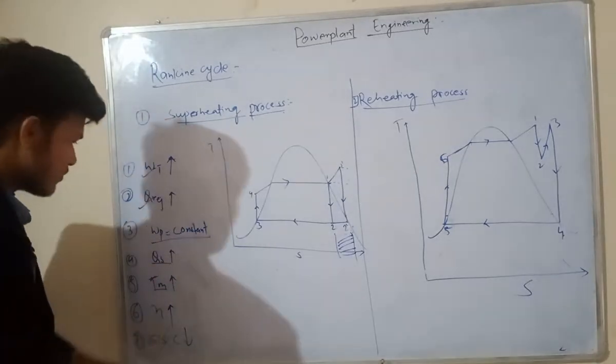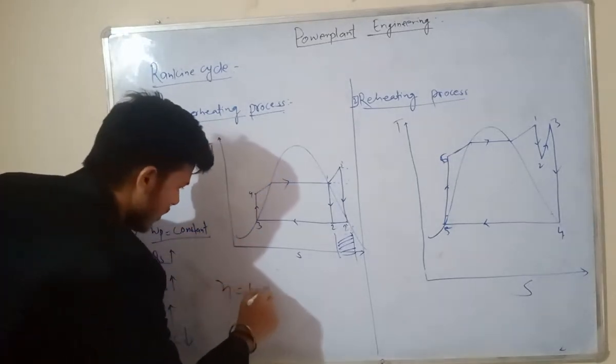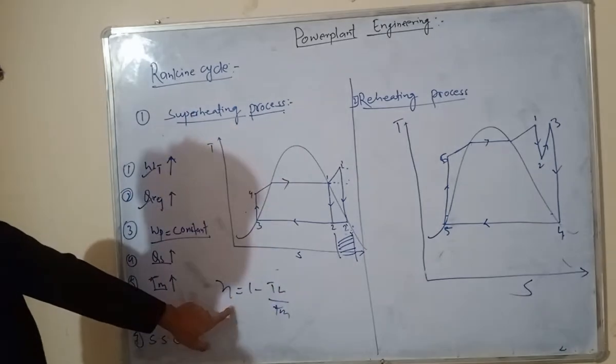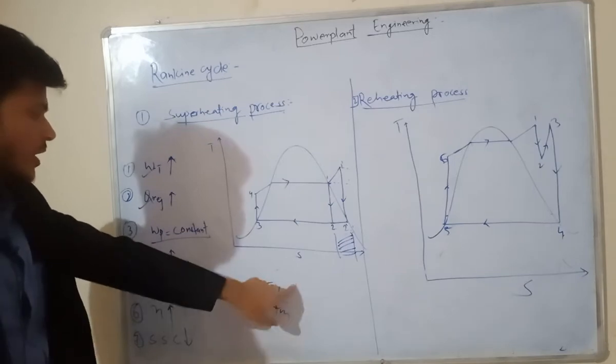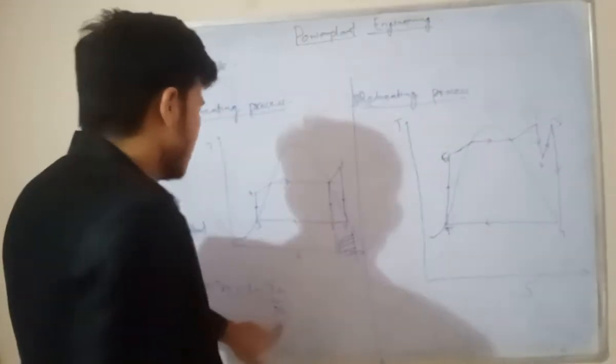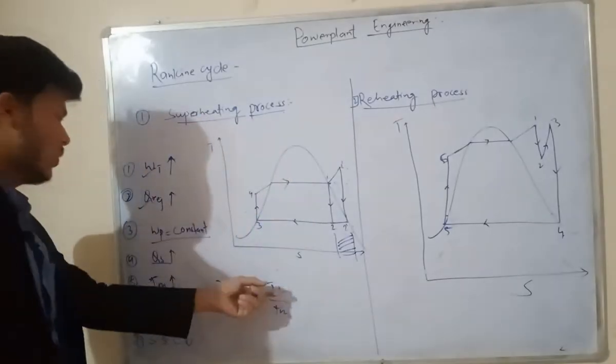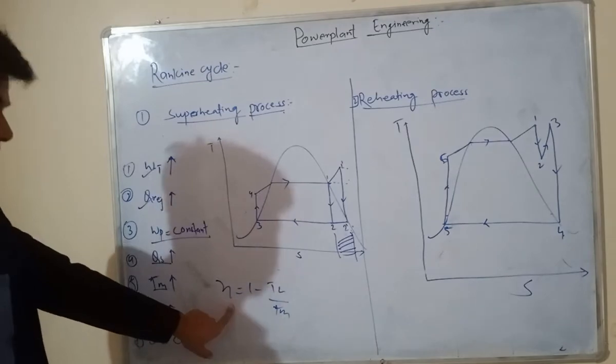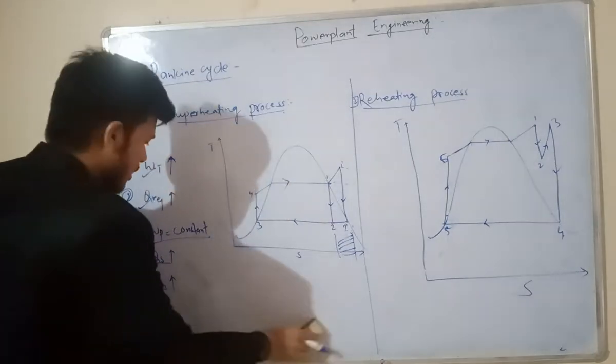As you know, efficiency of a Rankine cycle is 1 minus TL by Tm, where TL means the lowest point temperature and Tm means the mean temperature. If the mean temperature is high, this value becomes less and our efficiency will be maximum. So our efficiency also increases.